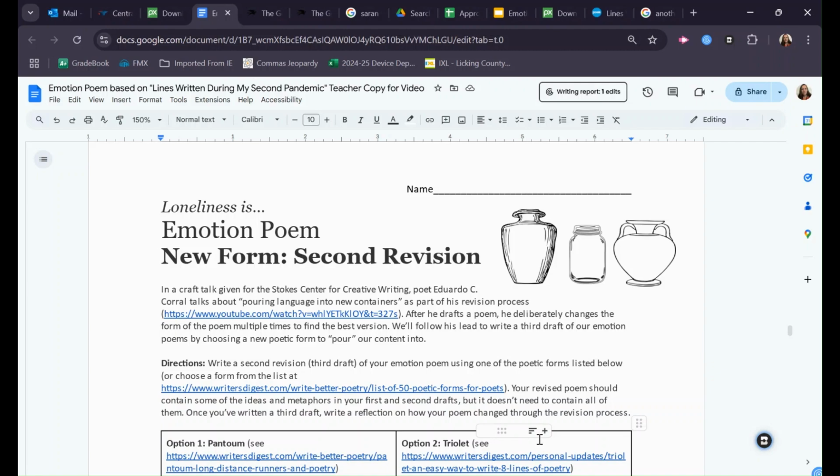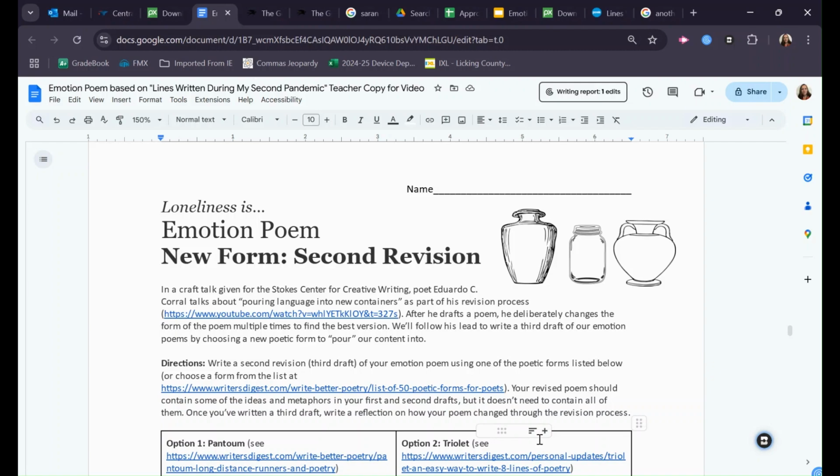Now, what we mean by pouring language into new containers is basically taking your ideas, your content, if you will, and rewriting that in a different poetic form. So he said if he writes his first draft and he uses couplets, which are 2 lines that go together, then maybe for his next draft he'll write in tercets, which are 3 lines that go together.